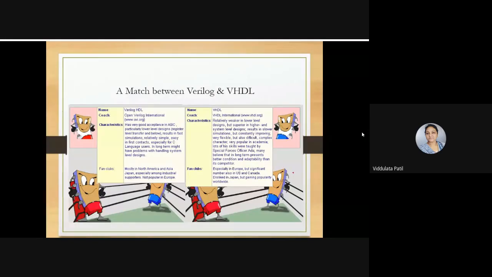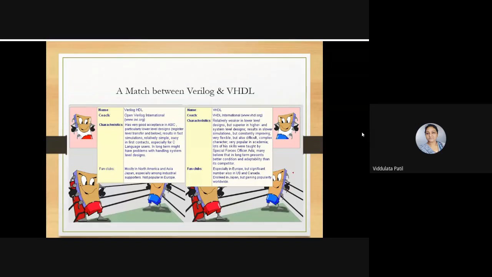Though the VHDL language is slower in simulation, for academic purposes VHDL is mostly used. Various academic institutions might be using VHDL as the simulation language for digital circuits.